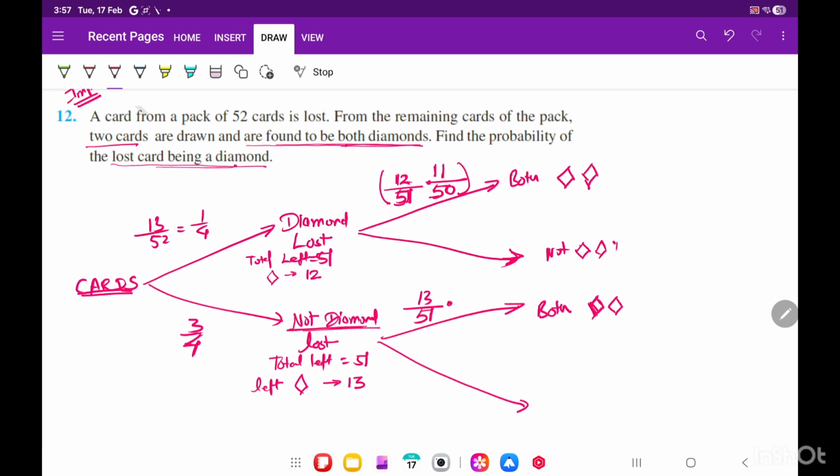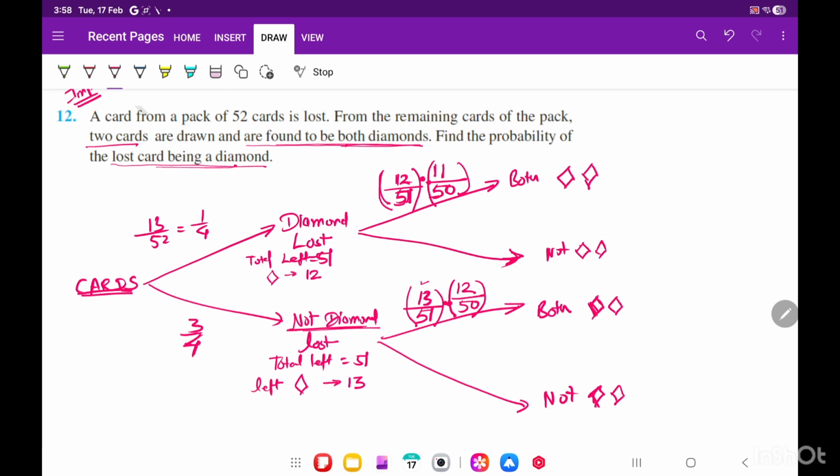And now how many are left over? Of the 13, one is taken out, so now the leftover is 50. And how many diamonds are left over after 13 were taken out? 12. Okay? And because this is AND, first is diamond and second is diamond, we are multiplying. Here also, first is diamond and second, that's why we are multiplying in these two cases. And not both diamond, I am not writing because they are not even asking anything about it.